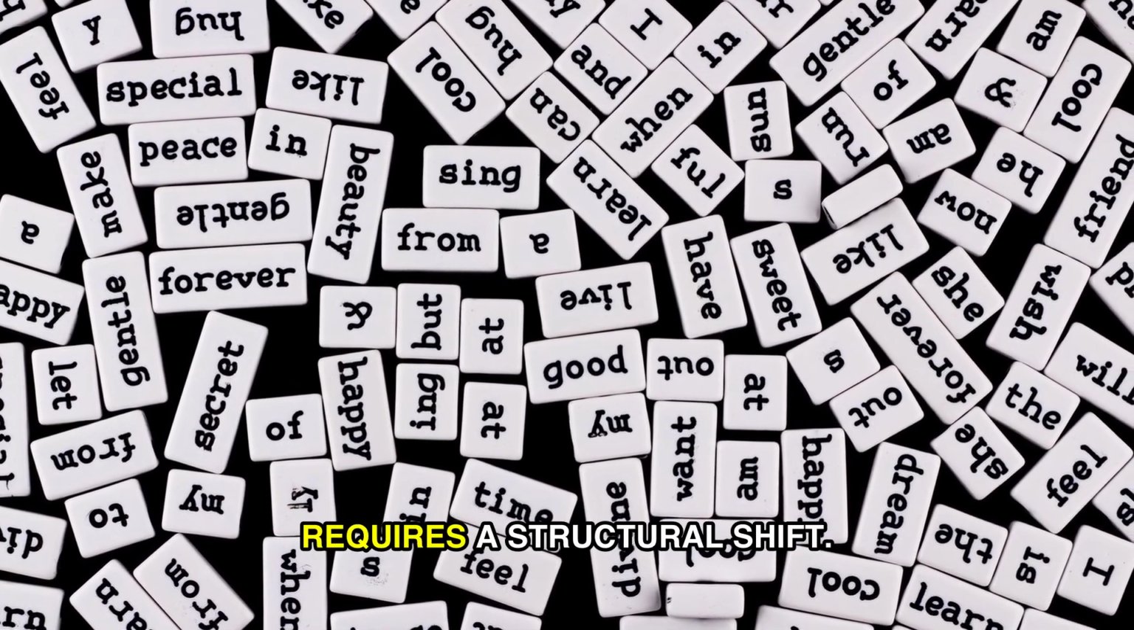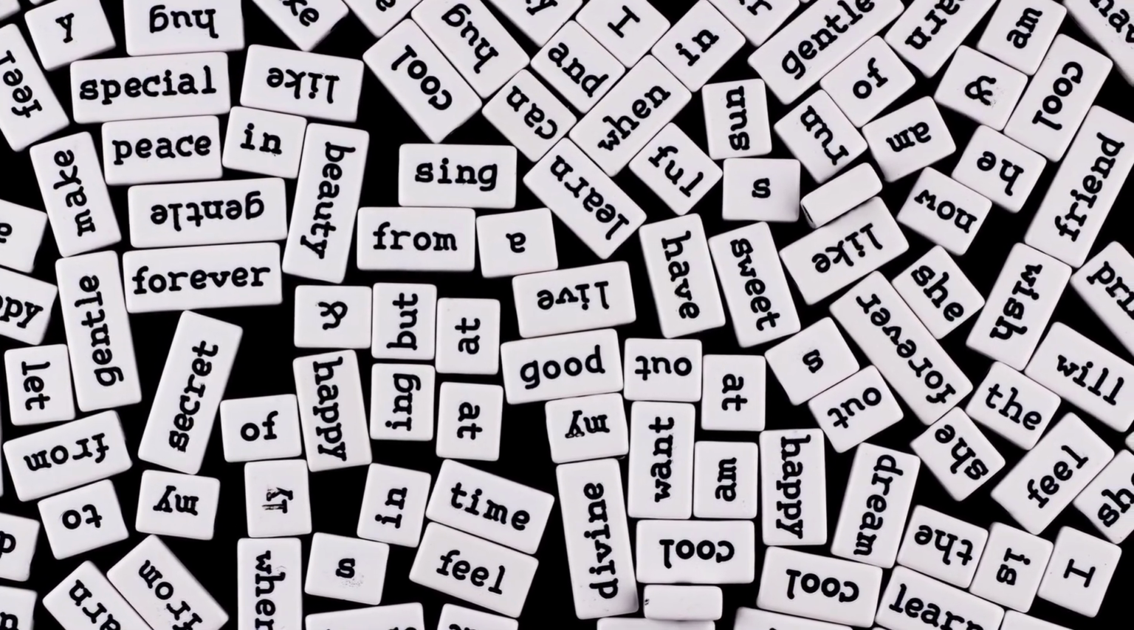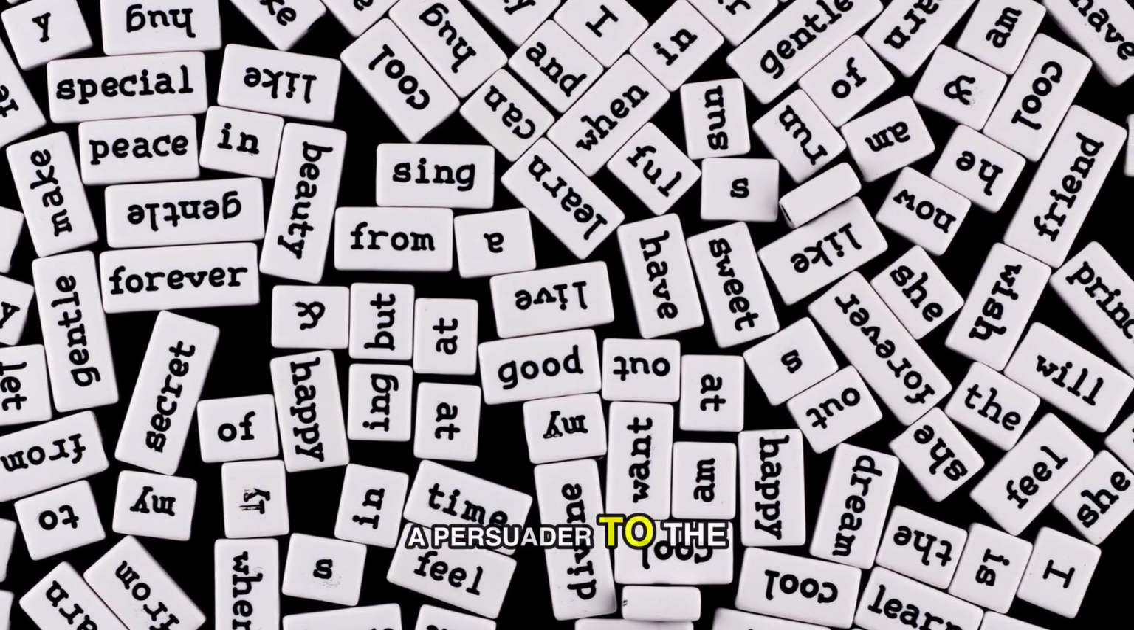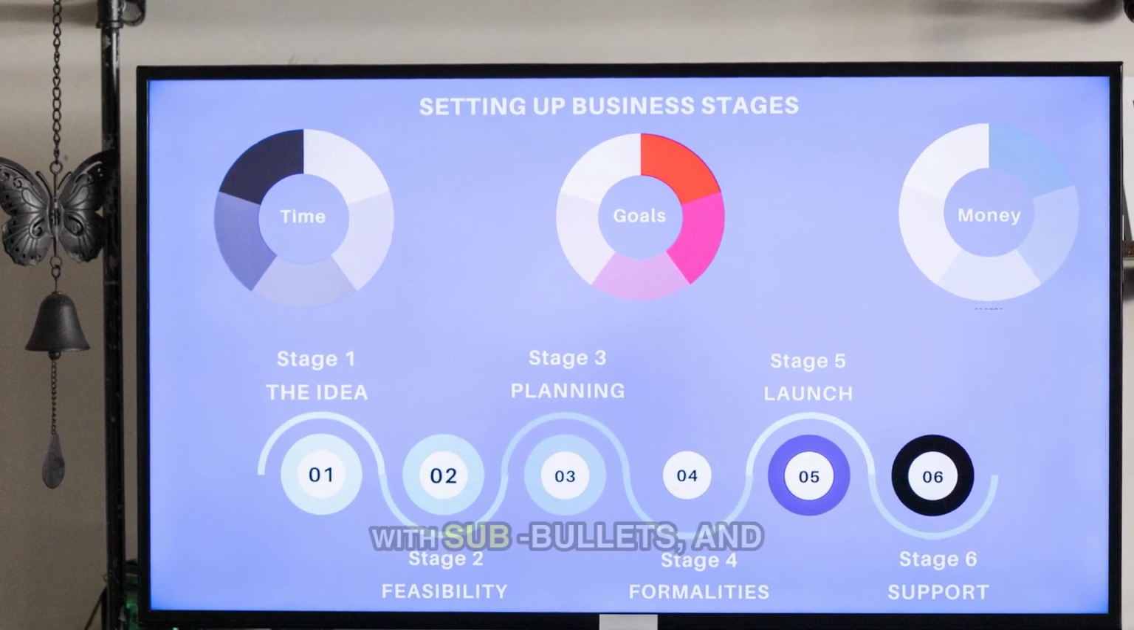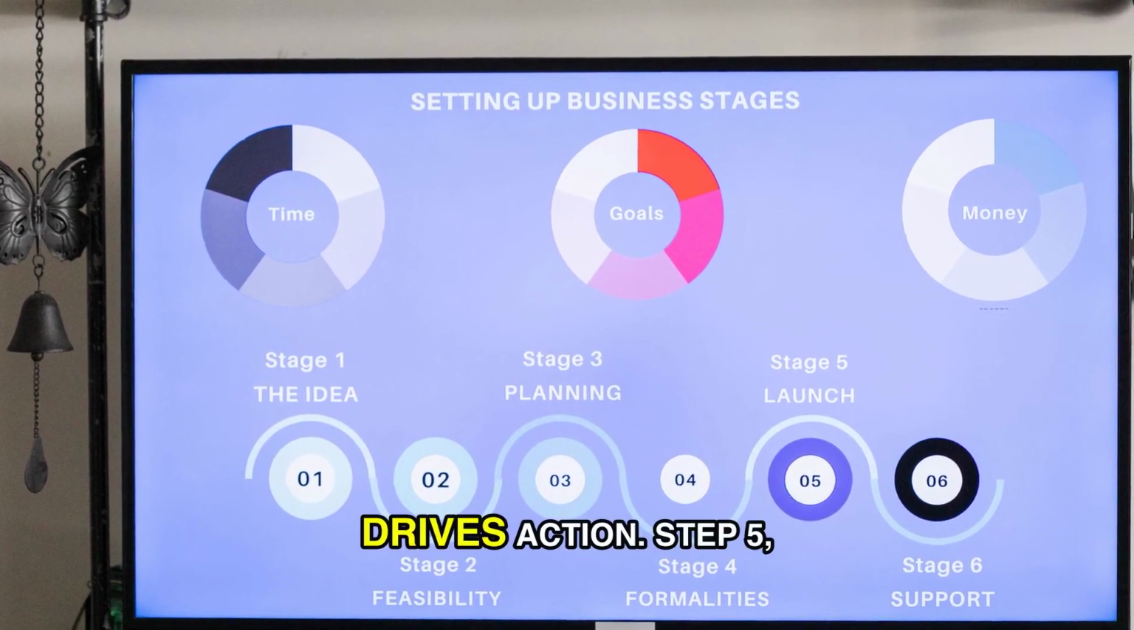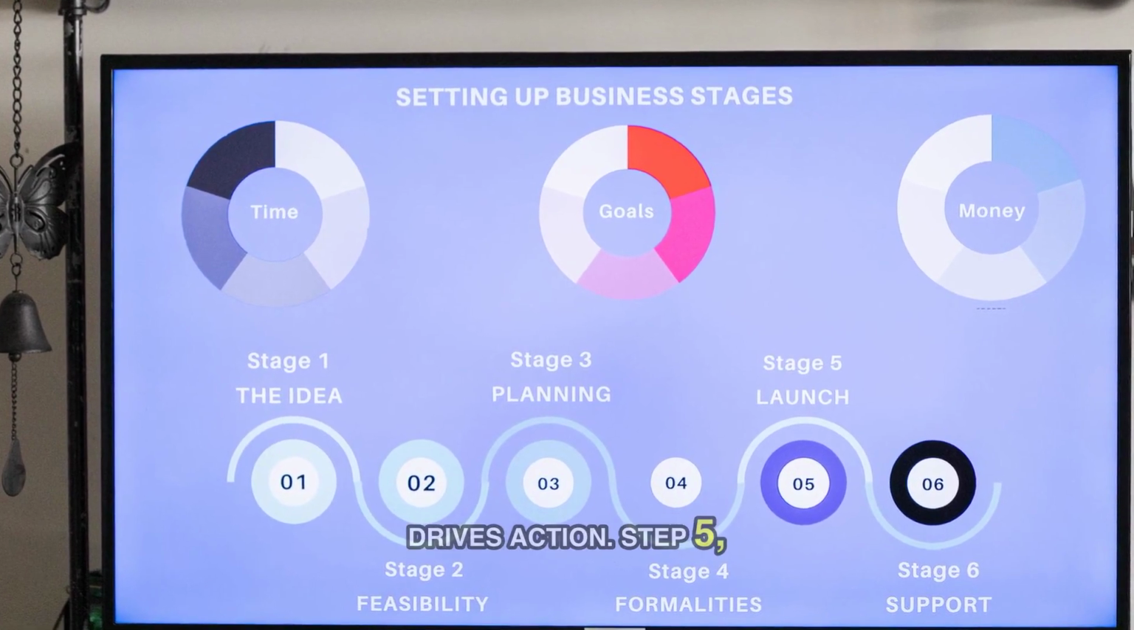The blog outline requires a structural shift. The AI moves from a persuader to architect, mapping out introductions, 3 main body sections with sub-bullets, and a strong conclusion that drives action.